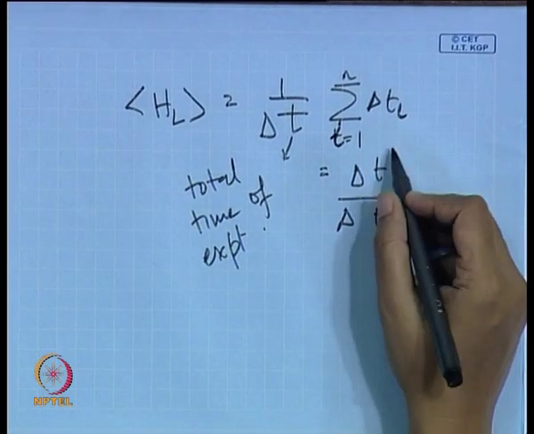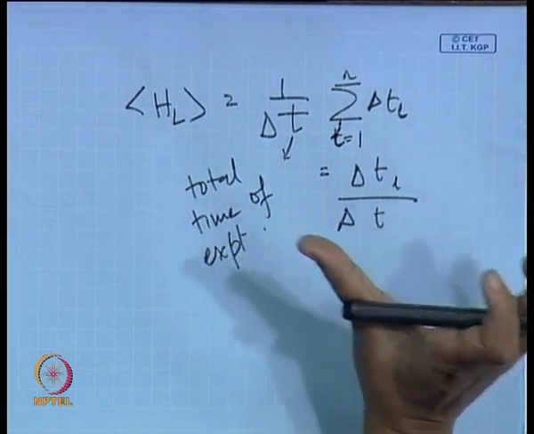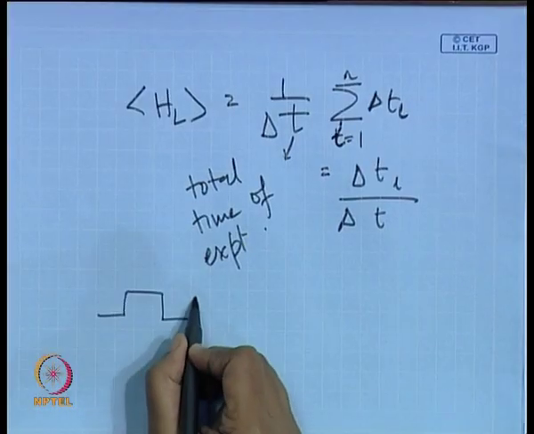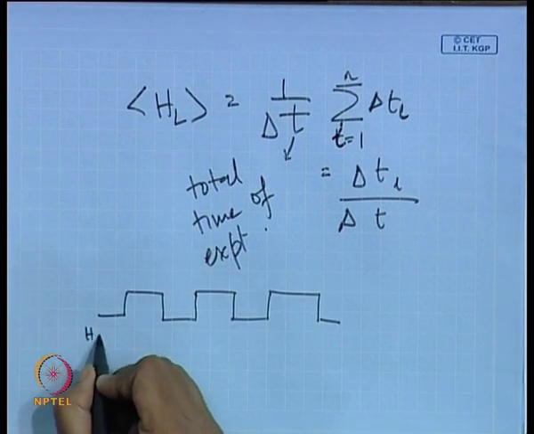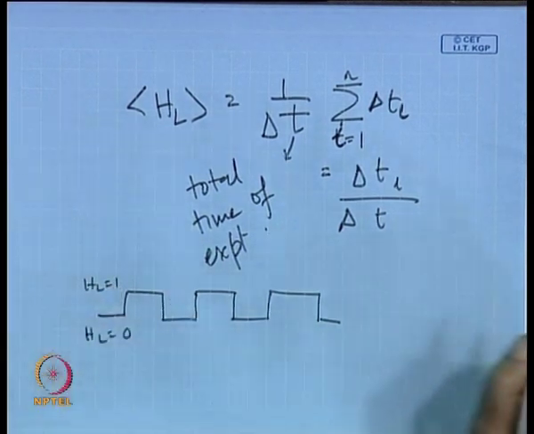So, what does it give you? Suppose you have performed the experiment for, say, 3 minutes. Out of that 3 minutes, when you are measuring at a point, it is either going to give you a 0 void fraction or unit void fraction. Ideally, this is the ideal condition, but under experimental conditions you will find that the change is not so instantaneous. But ideally you should get some sort of a square wave, where this gives you, say, H_L equals 0, and this gives you H_L equals 1.